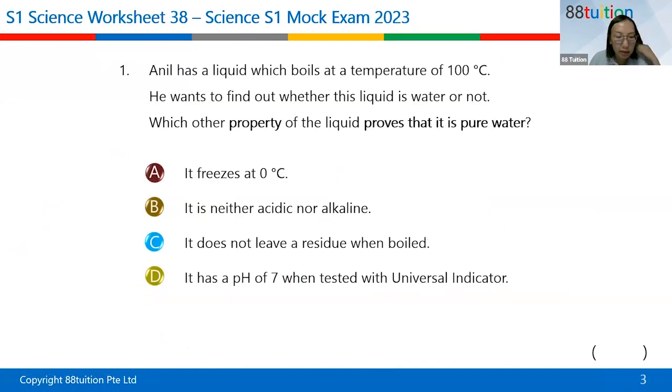Okay, so let's start. Now, Anya has a liquid which boils at a temperature of 100. So he wants to find out whether this liquid is water or not. So what other property will prove that it is really water? All right. For this one, most of you got this right. Except for Andrea and Sheena, you all chose C.